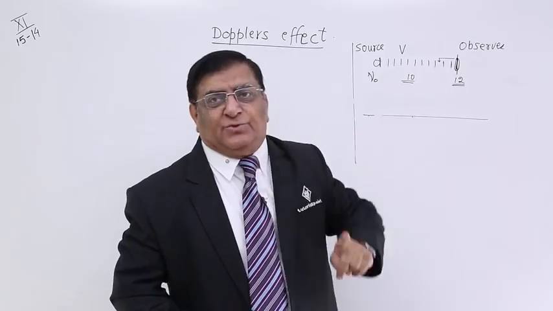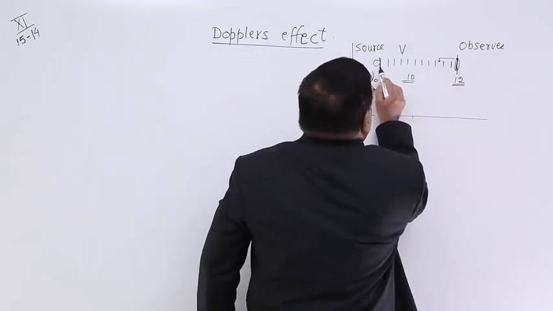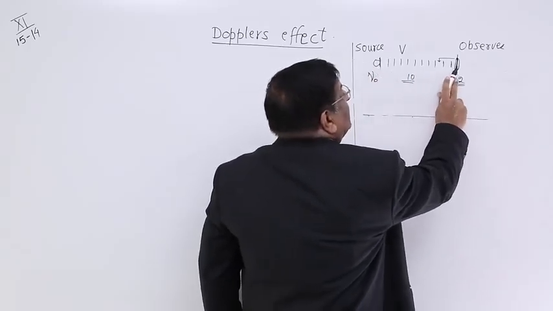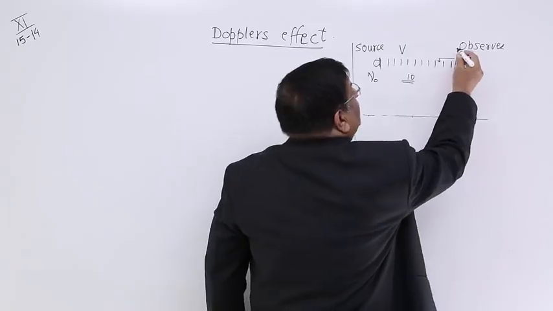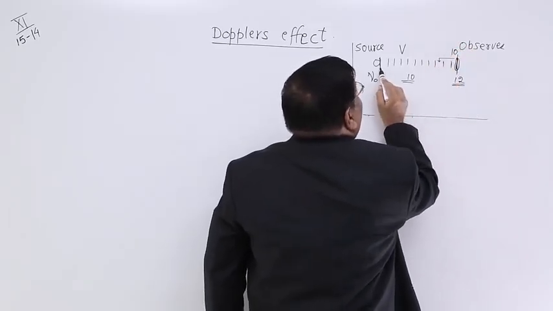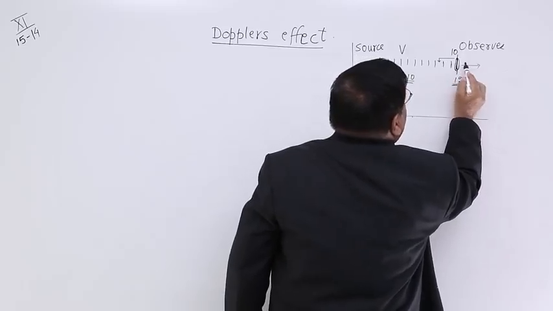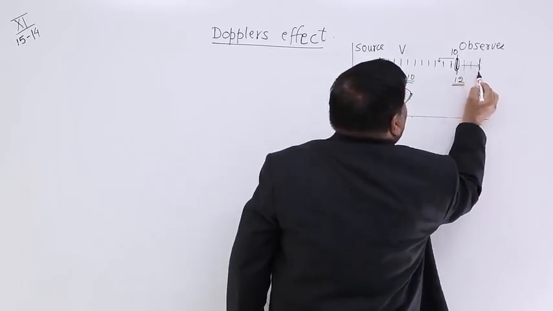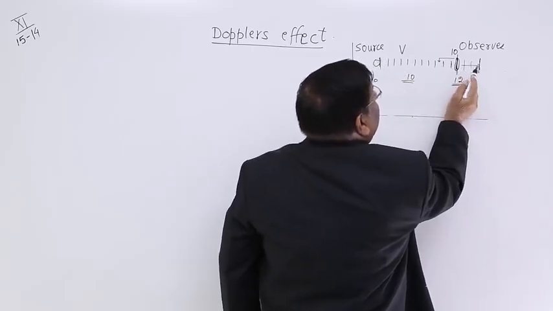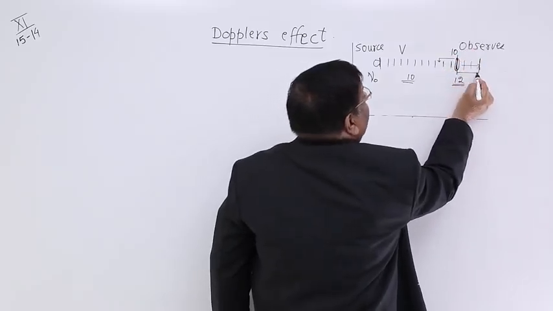Take it in the opposite direction. If he is moving away from this place to this place, in 1 second, 10 waves are reaching, and he was here. So, how much was he observing earlier? 10. Now, what happens? By the time 10 waves reach here, he has moved to this place here. So, this 10th wave and the 9th wave have not reached him because he has gone away.